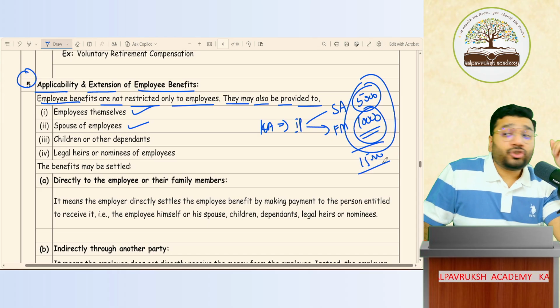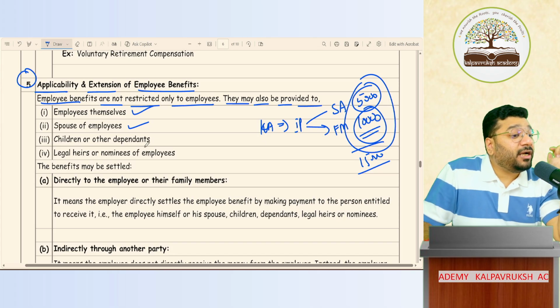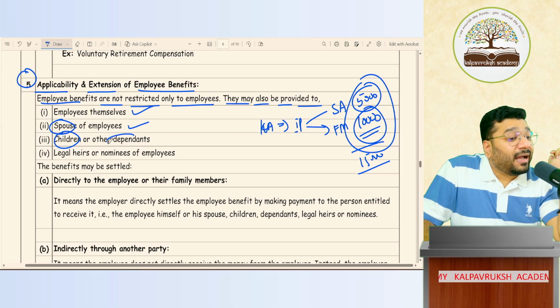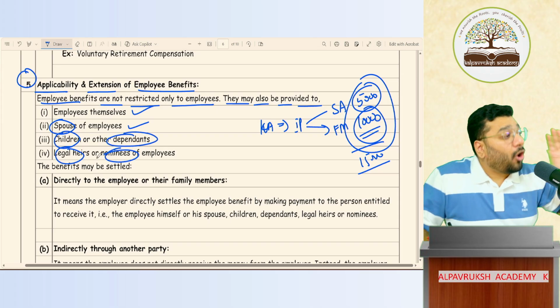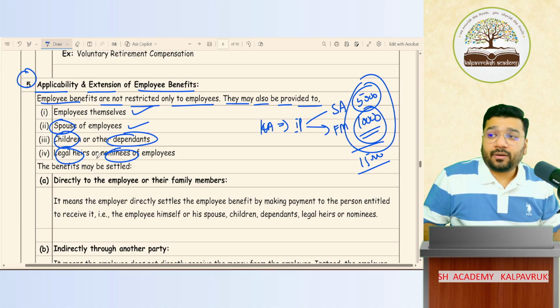Got it? Not got it? So you don't think that any benefit that we give only to employee directly, that is employee benefit? No. If any such benefit is extended to their spouse, children, other dependents, legal heirs, and nominees, all this will be considered as employee benefit. Got it? Not got it?